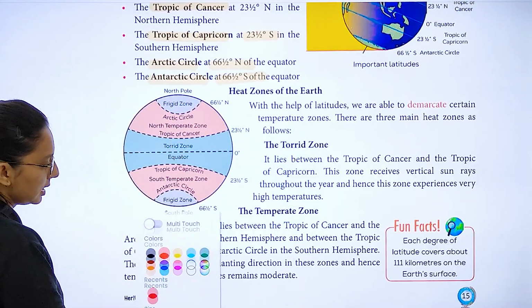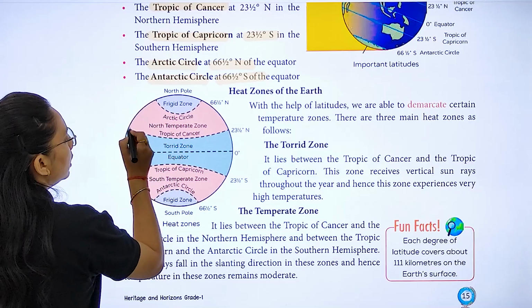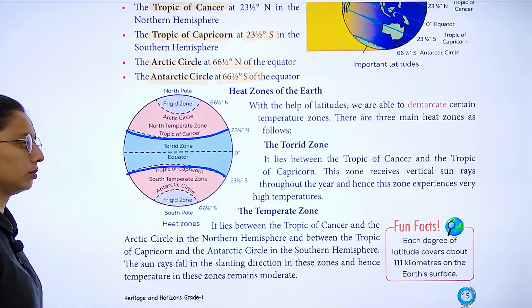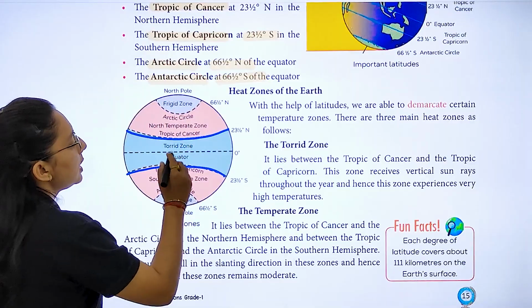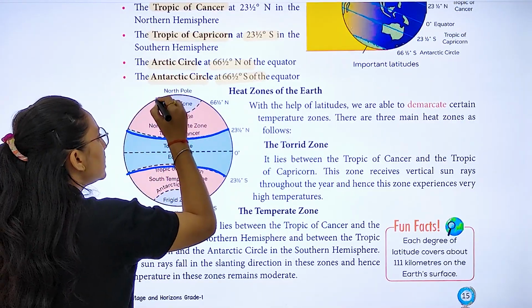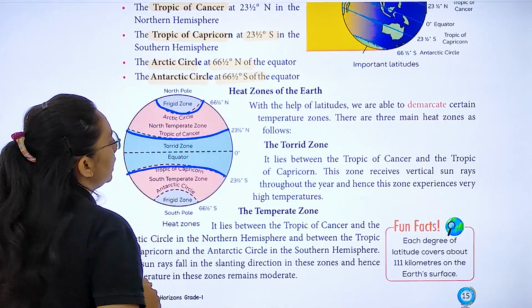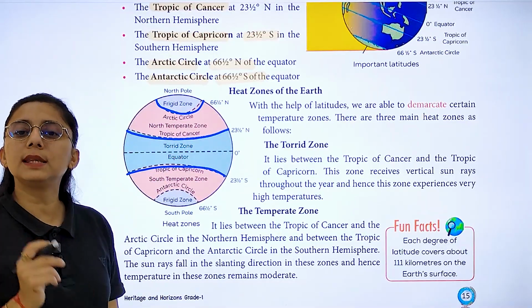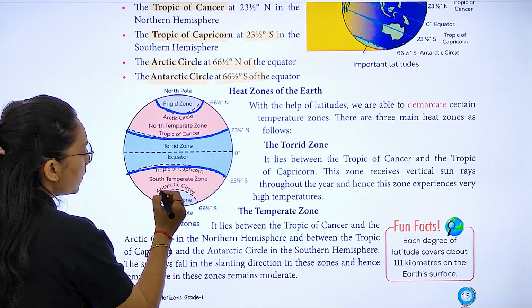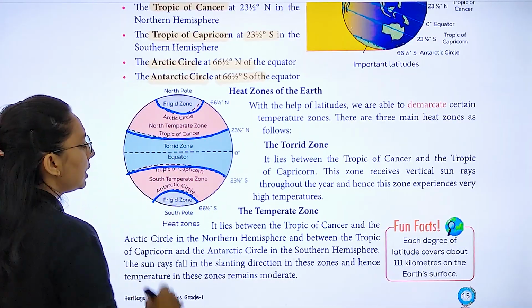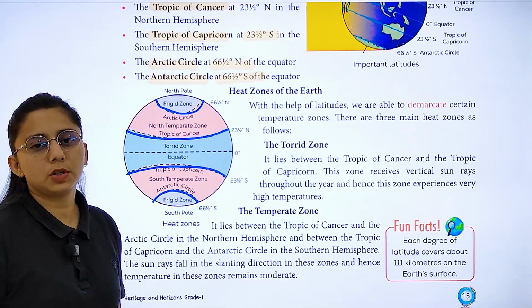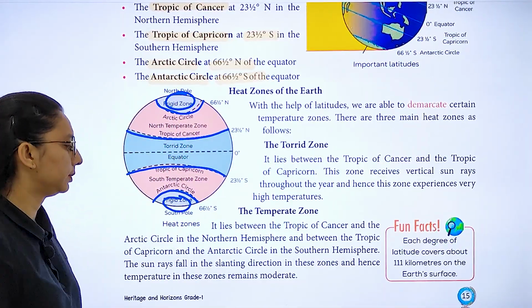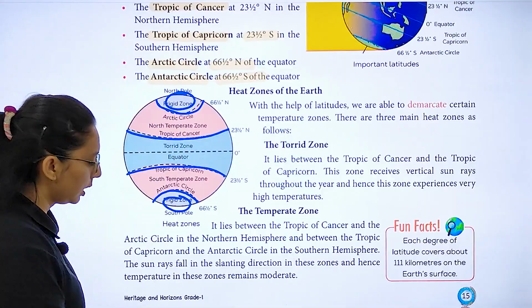The zone that lies between Tropic of Cancer and Tropic of Capricorn is the torrid zone, right? The zone which lies between Tropic of Cancer and Arctic Circle is the temperate zone. The northern one will be the North Temperate Zone, the southern one will be the South Temperate Zone. The one between Tropic of Capricorn and Antarctic Circle is the South Temperate Zone. And then we have the frigid zone, which lies at the poles, right? These are the 3 different zones.